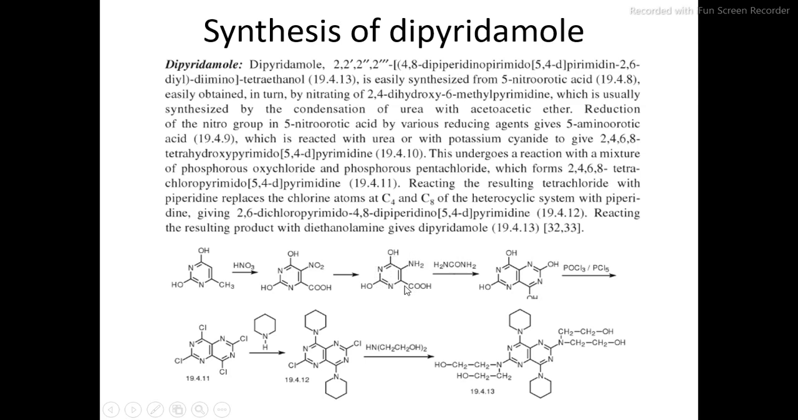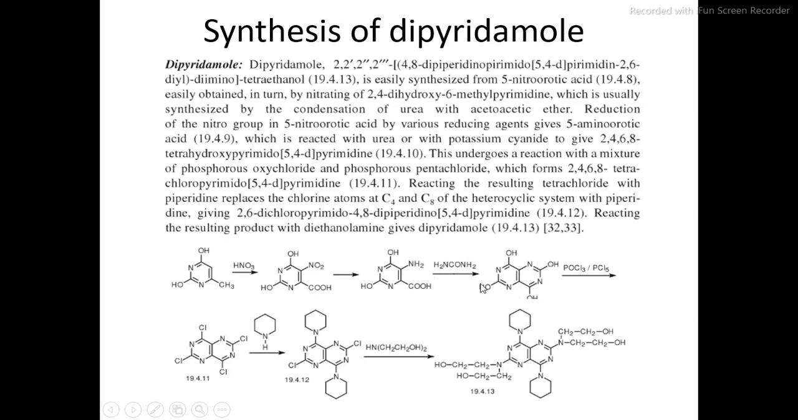Further, this 5-aminoorotic acid is reacted with the urea or the potassium cyanide, but here in this reaction it is mentioned as the urea, which results in the formation of 2,4,6,8-tetrahydroxypyrimidopyrimidine. Okay, when we react this 5-aminoorotic acid with urea, then a ring closure takes place and results in the formation of 2,4,6,8-tetrahydroxypyrimidopyrimidine.